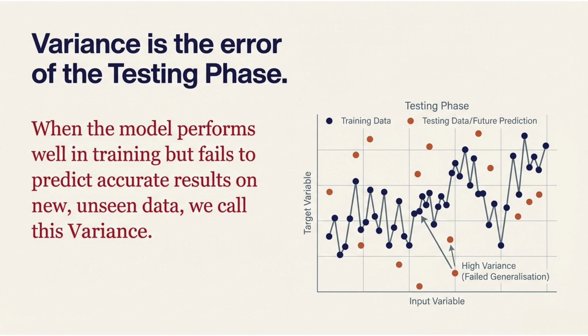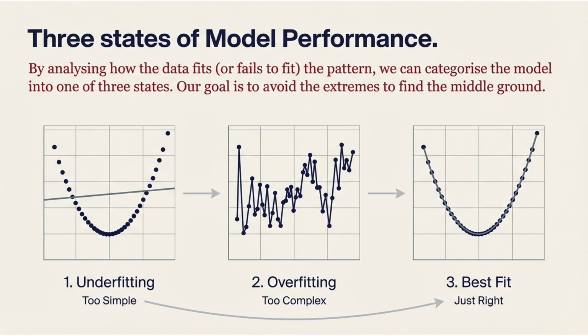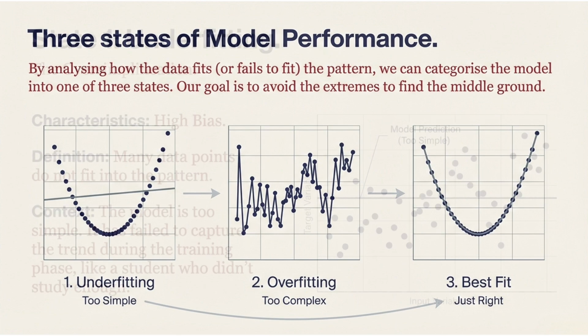The model memorized instead of learning. Model performance generally falls into one of three categories. First, underfitting. The model is too simple. Second, overfitting. The model is too complex. And third, best fit. The model strikes the right balance. Our goal is always the middle ground, a model that captures the true pattern without chasing noise.